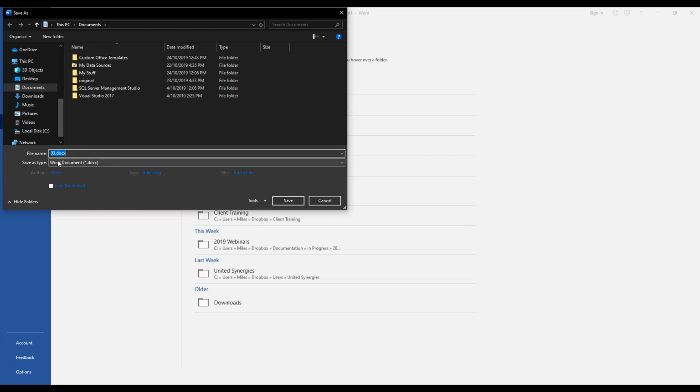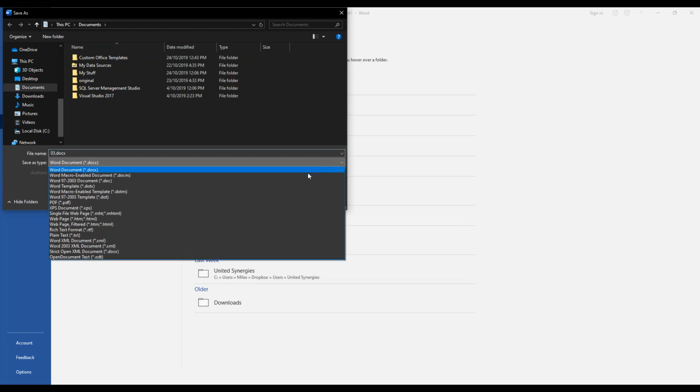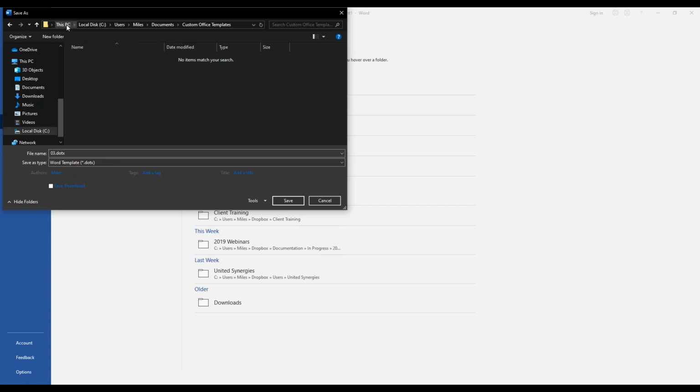But you'll notice that when I select the file type down here, and this should always be your first step, select the file type, we'll go down and we'll go to .dotx, Word template, and you'll see that the location has actually changed. So if you were to navigate to that templates folder and then you change this, it's going to bounce back to here. And that's a default setting of Windows and also Word. So that catches out people a lot of times. They say, oh, I've saved the document and I can't find it. The reason might be because it's gone to the wrong location.